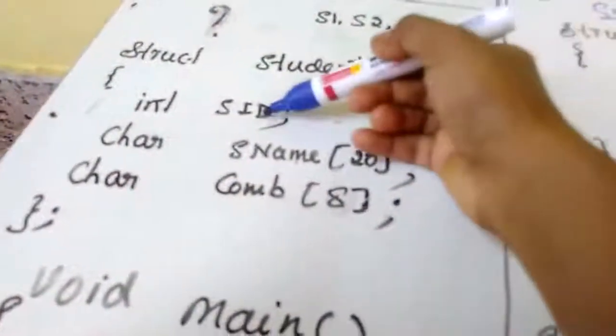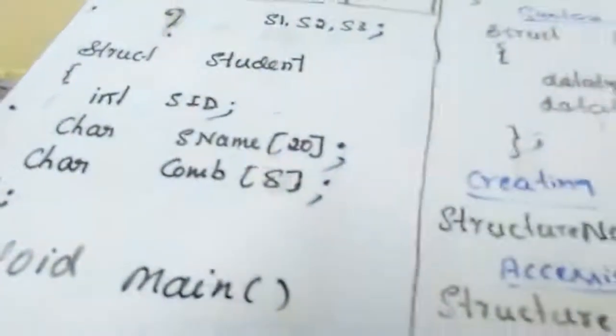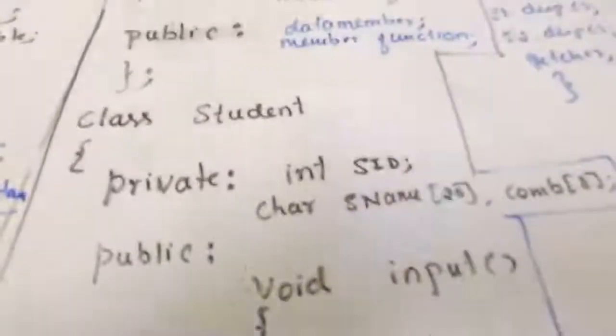See, we have accessed the variable. These are the data, no? Student ID, student name, combination. These are the data of every student. And this data is directly accessed from the main function. Main is not a member of student. Any function can access the data. But in class, we have taken two functions. Only these two functions can access the private data.